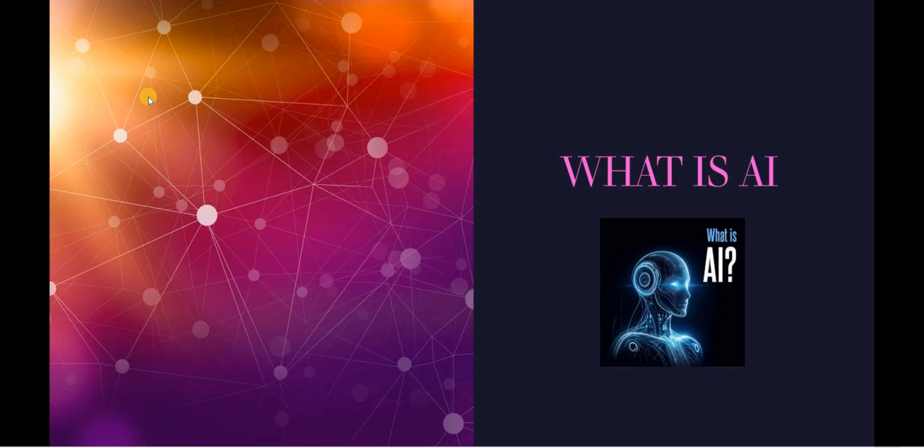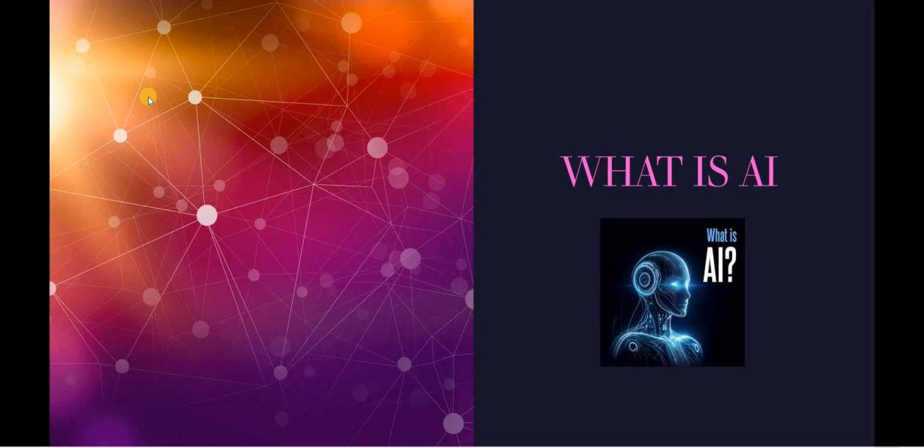So first, let's see what is AI. AI is nothing but artificial intelligence. The definition of artificial intelligence is that it refers to computer systems designed to perform tasks that normally require human intelligence.